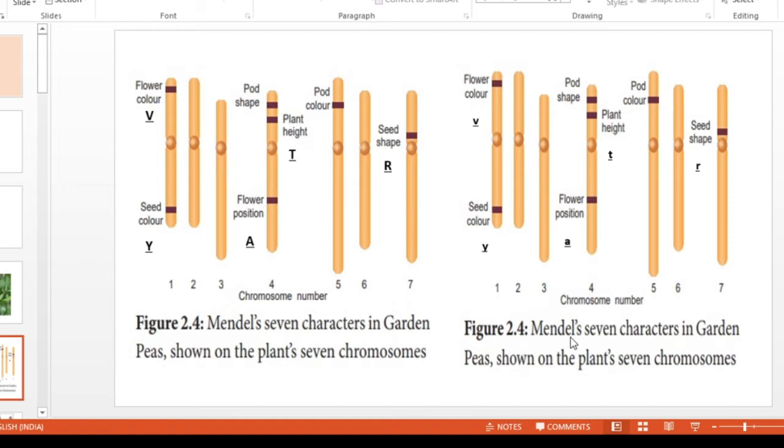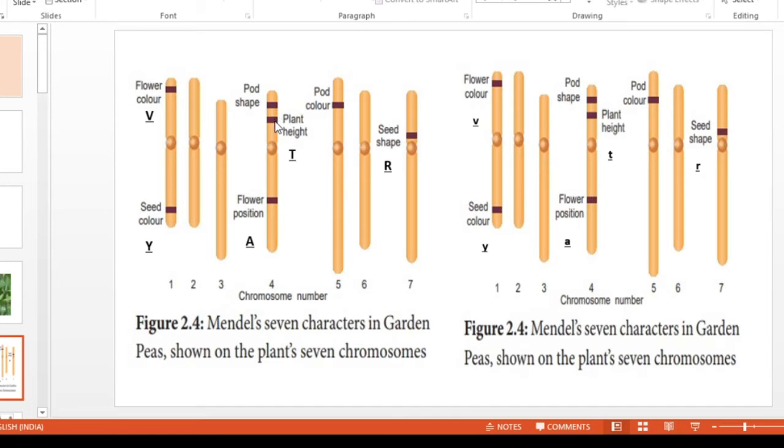So according to Gregor Mendel, the factor for flower color is located at the anterior end of chromosome number 1, and the factor for seed color is located at the posterior end of chromosome 1, and the factor for pod shape is located at the anterior end of chromosome 4,